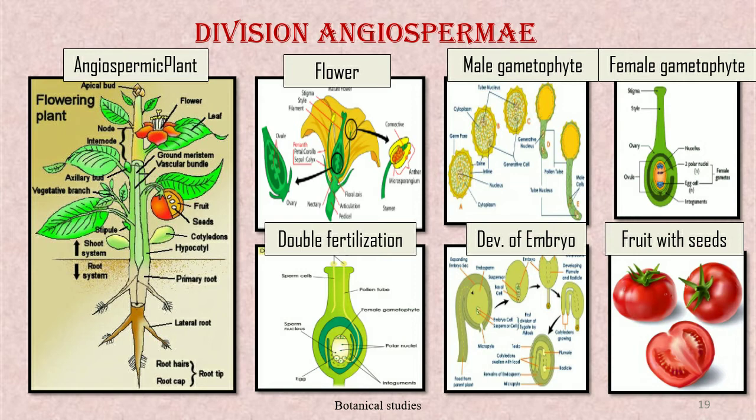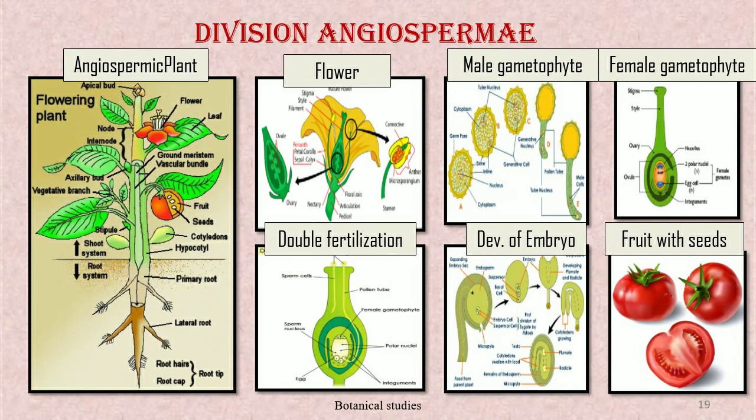After pollination, male gametophyte is formed. Female gametophyte is developed inside the ovary. After double fertilization, diploid zygote is formed, which later on develops into embryo inside the seed. In angiospermic plants, ovary is converted into fruit and ovule is converted into seed. Plant embryo in seeds have cotyledons.